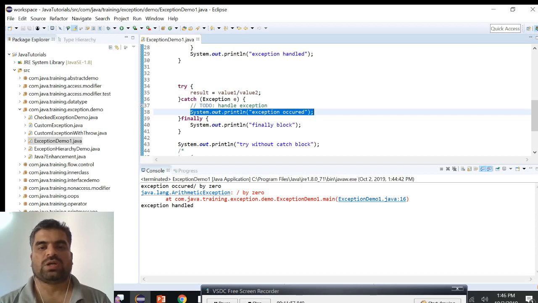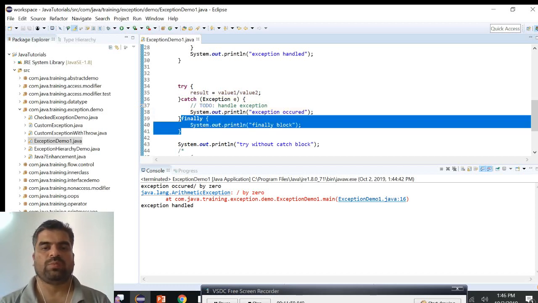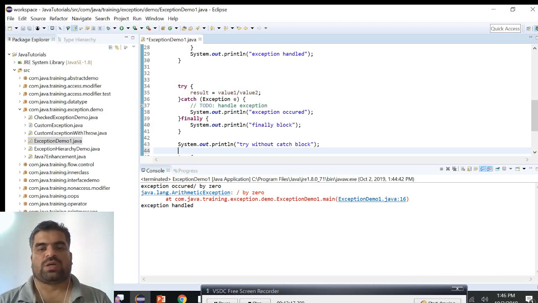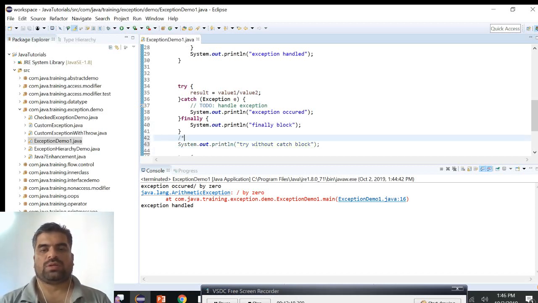Here is how it will be executed. The result equal to value1 divided by value2 will cause the exception, which will be handled in the catch block, and then in the finally block the message will be printed by System.out.println. Let's run this example. I'm just commenting out the other message also.